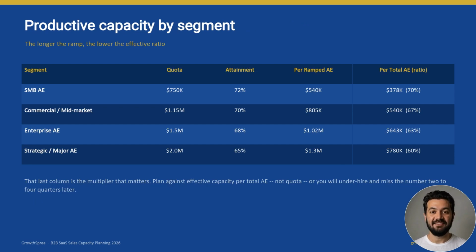SMB reps net about 70% of quota across the team, commercial 67%, enterprise 63%, strategic just 60%. That last column, effective capacity per total AE, is the multiplier you plan against. Use quota instead, and you'll underhire and miss.